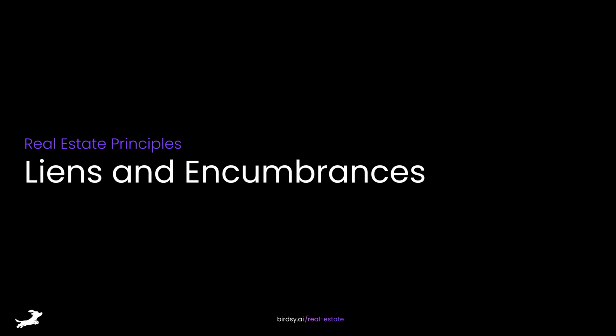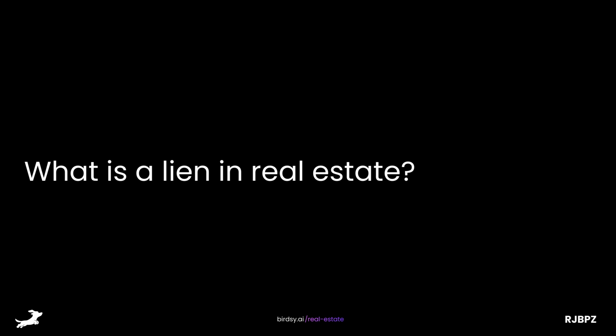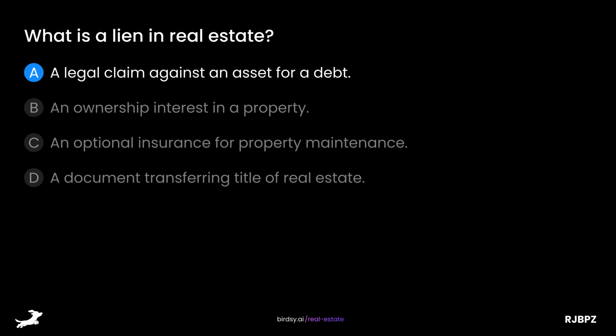Liens and encumbrances. What is a lien in real estate? Is it A, a legal claim against an asset for a debt, B, an ownership interest in a property, C, an optional insurance for property maintenance, or D, a document transferring title of real estate? The answer is A, a legal claim against an asset for a debt.